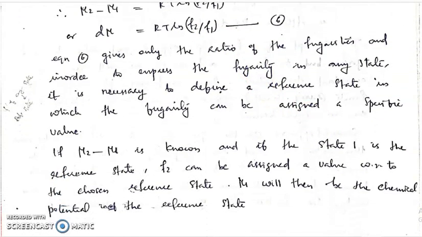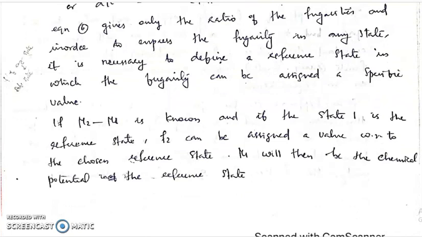If mu2 minus mu1 is known, and if state 1 is the reference state, F2 can be assigned a value with respect to the chosen reference state, right? As I have told you, if the chemical potential of two states are known and F1 is the reference state which is already known, then F2 can be calculated. Mu1 will then be the chemical potential of the reference state.